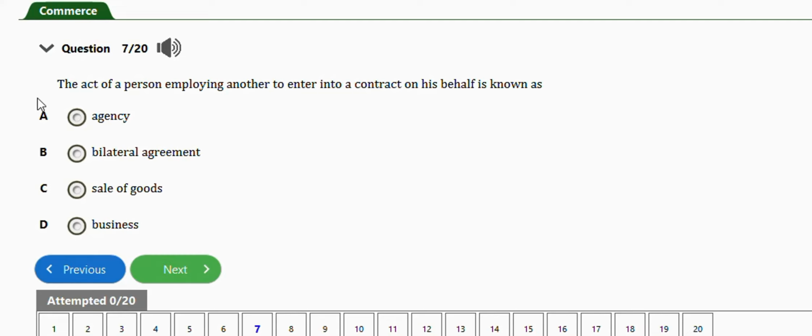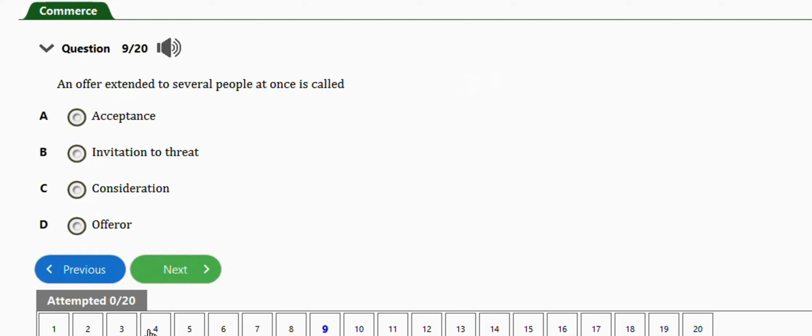Next question. The act of person employing another to enter into a contract on his behalf is known as agency. Option A. Next question. An offer extended to several people at once is called. We have acceptance, invitation to treat, consideration, offer. The right answer is option B, invitation to treat.